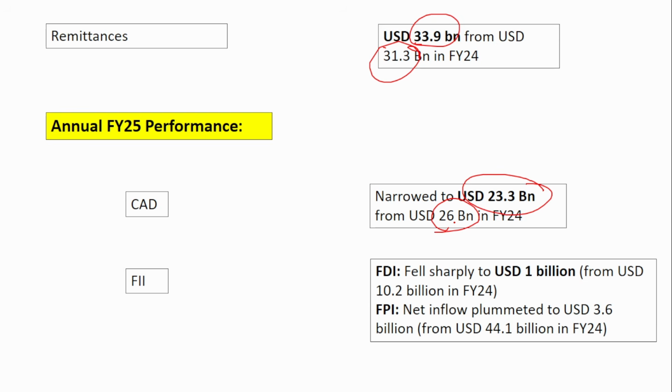Next is foreign investors. If you see, in case of FDI, it has fallen sharply to 1 billion from 10 billion. This is a huge fall. In the previous financial year, 10 billion was invested, but this year it has come down to 1 billion. Similarly, foreign portfolio investors, who invest for the short term, right? That has also come down to 3.6 billion compared to 44 billion. So both FDI and FPI have come down sharply, with a huge difference. From 10 billion to 1 billion and from 44 billion to 3 billion. This much it has decreased.